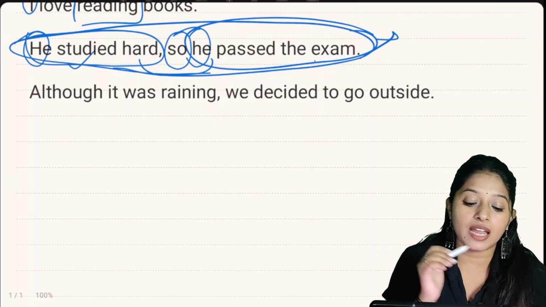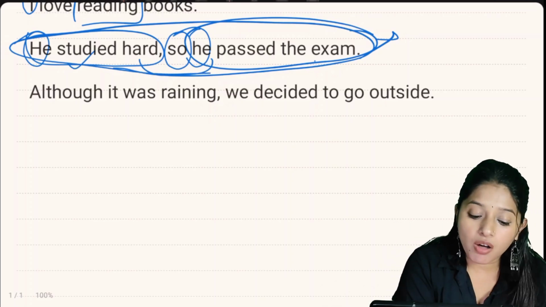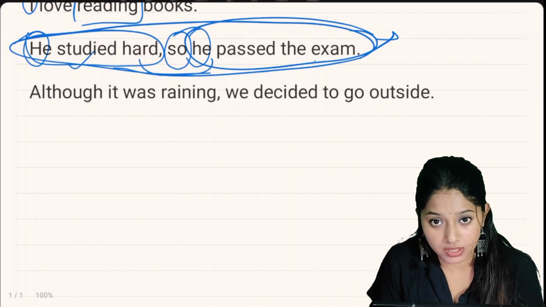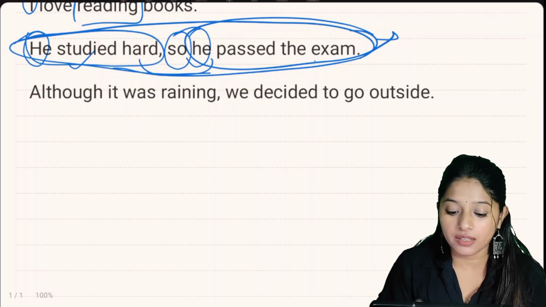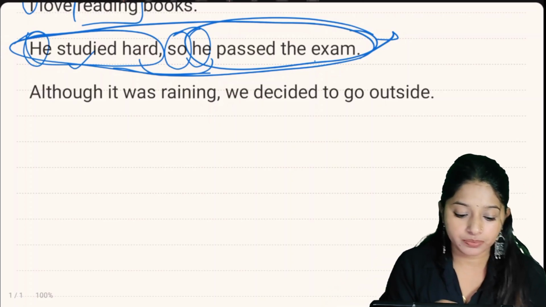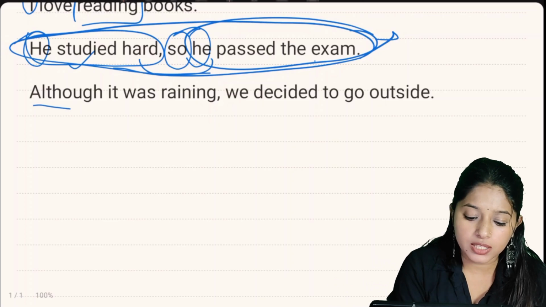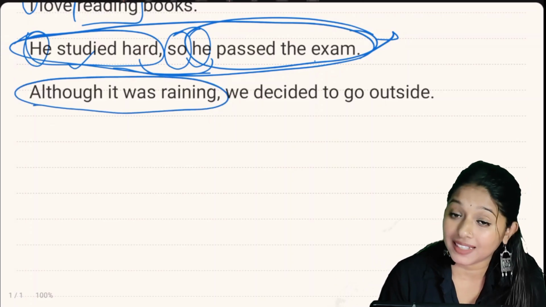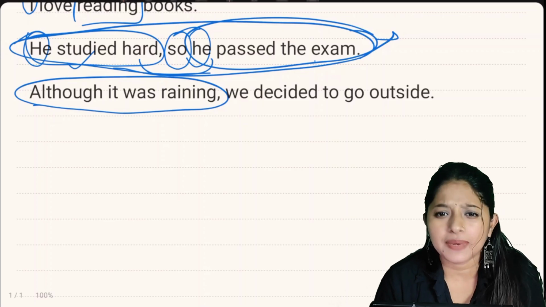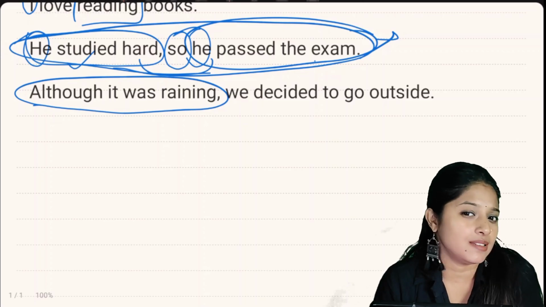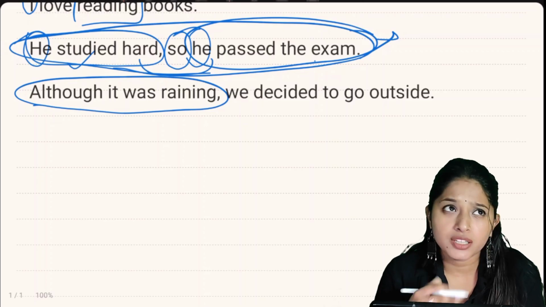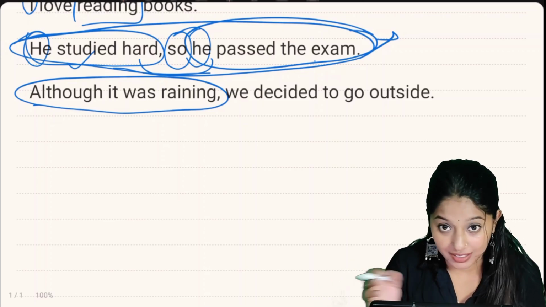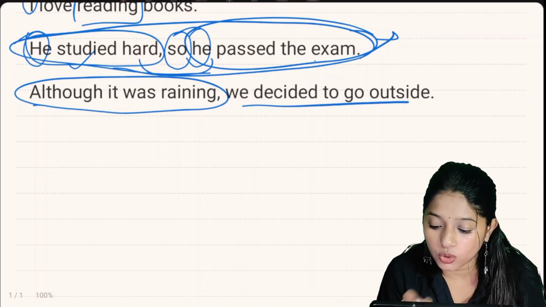Now let's see the third sentence. Although it was raining, comma, we decided to go out. अब इसमें क्या है? Although it was raining, कैसा आइडिया है? It is a dependent idea. क्यों? उसका complete sentence नहीं बना, मतलब complete sense नहीं था उसका, एक incomplete idea. तो क्या हुआ? Although it was raining, मतलब आगे कुछ आ रहा है. क्या आ रहा है? We decided to go outside.